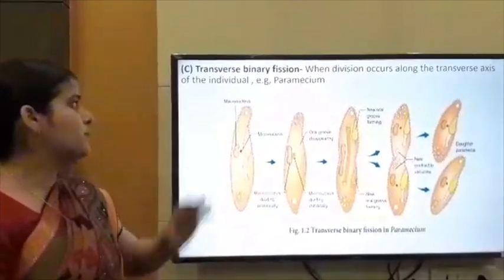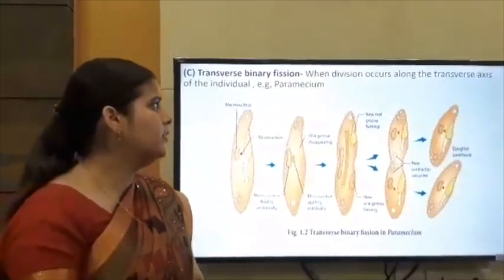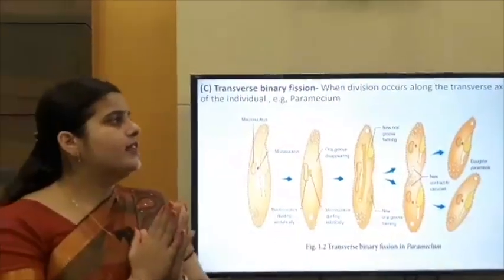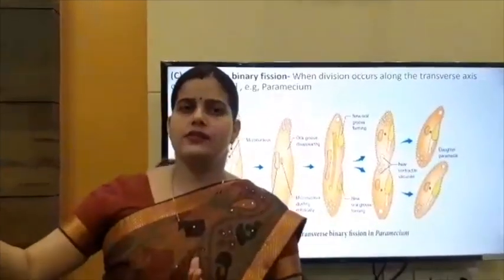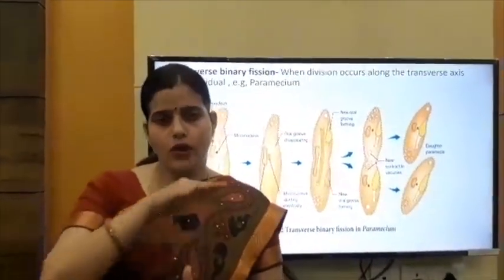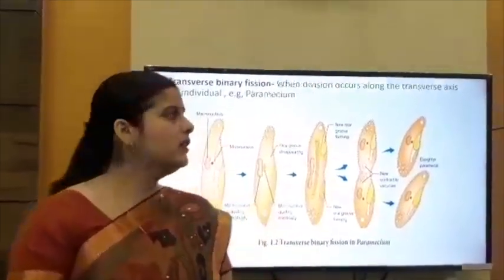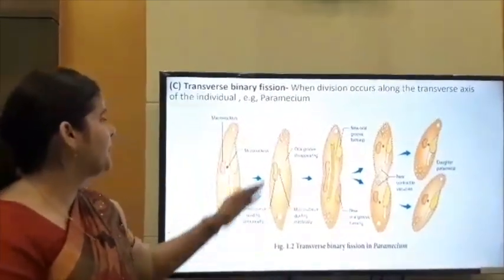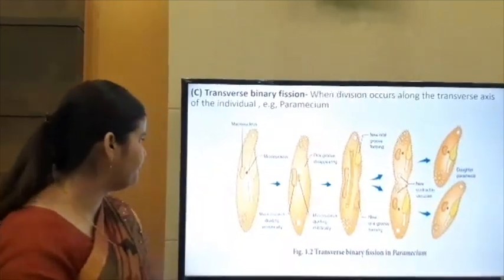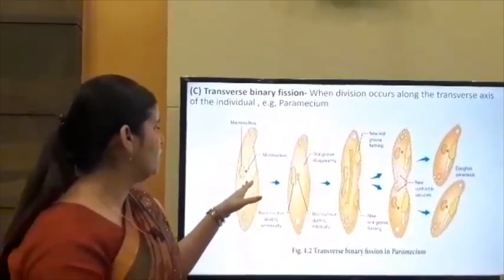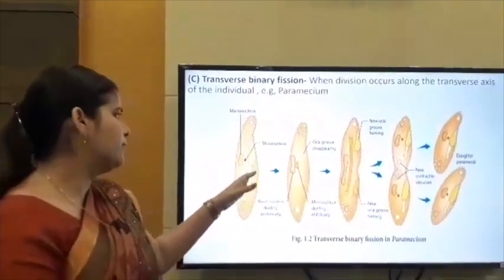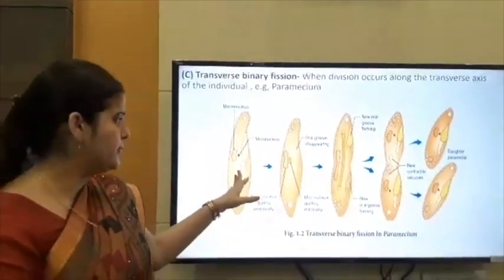Next is transverse binary fission. Transverse binary fission is when division occurs along the transverse axis of an individual, means horizontally. When division occurs horizontally, then it is known as transverse binary fission, like paramecium. In paramecium, two nuclei are present. One is macronucleus, the other one is micronucleus.